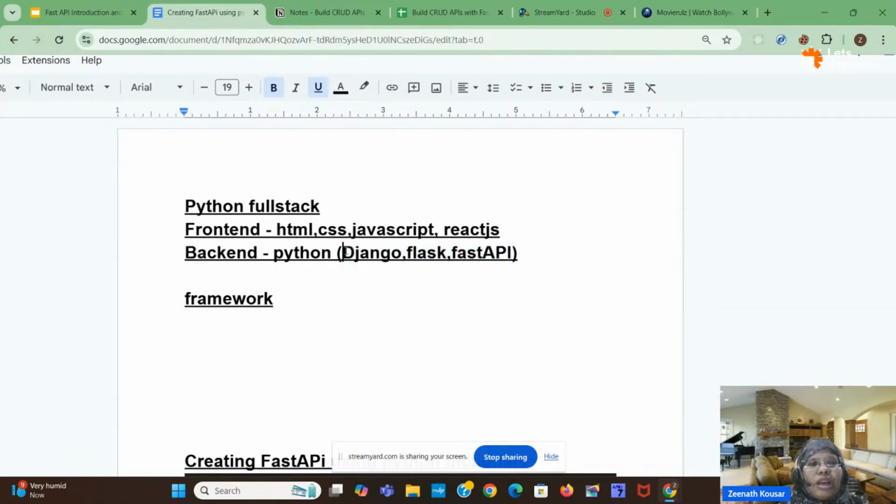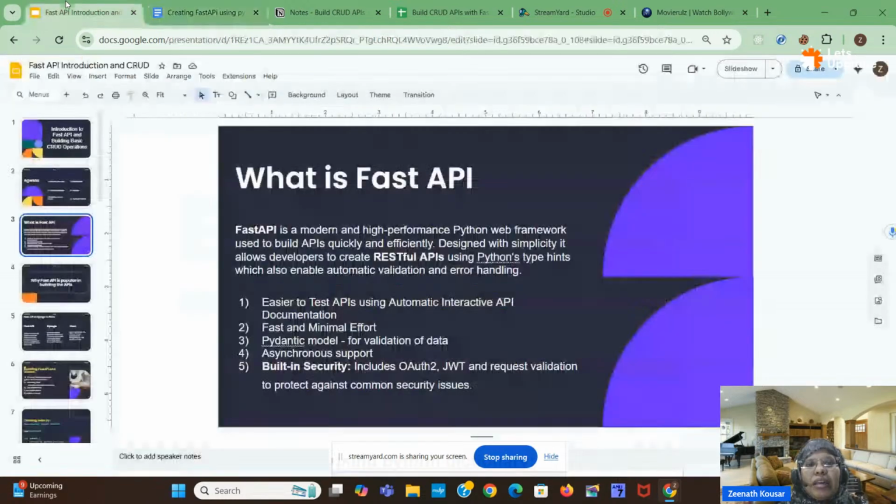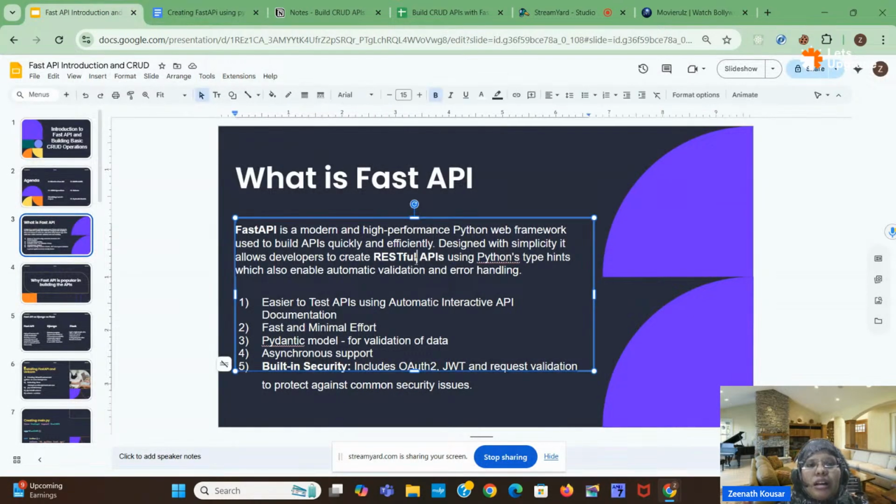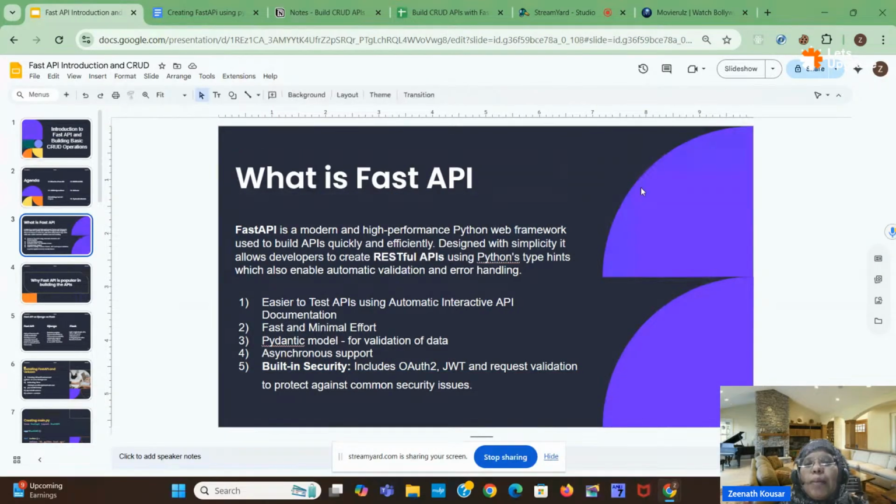Okay, so here we are discussing one of the frameworks, that is FastAPI. We will see why we should use Django, what is the difference between the Django framework and the Flask framework, and what is FastAPI. As the name indicates, FastAPI will be fast. Mainly FastAPI is used for creation of APIs only. In the backend, if you want to create APIs in less time, then it is better to go for FastAPI. But Django also has some more advantages, which we will discuss.